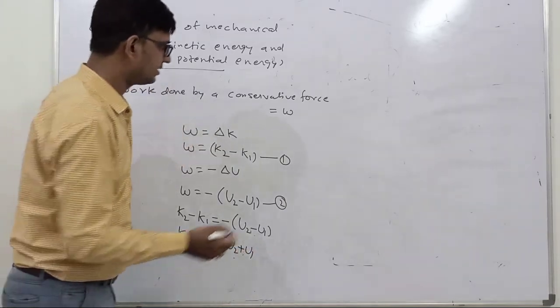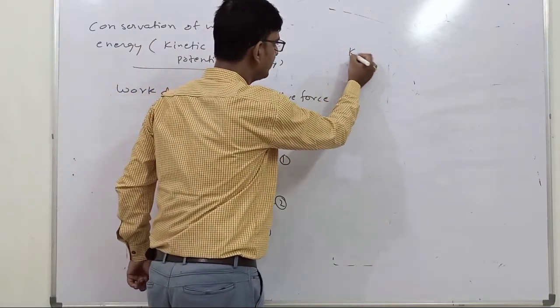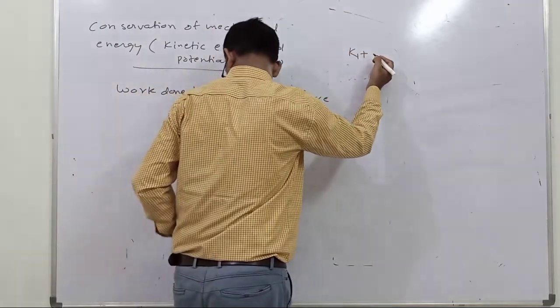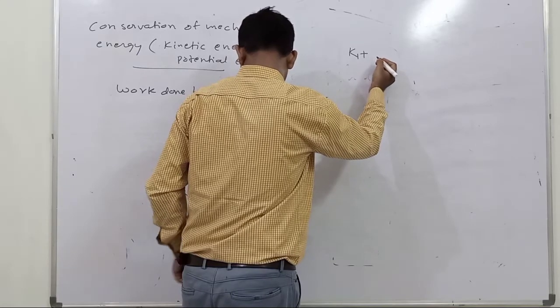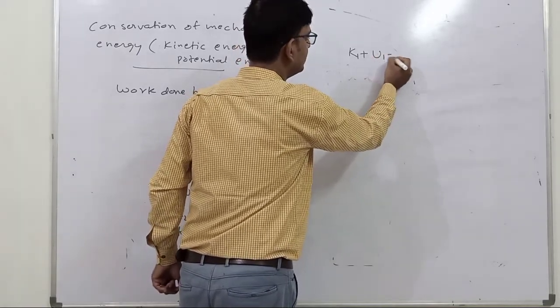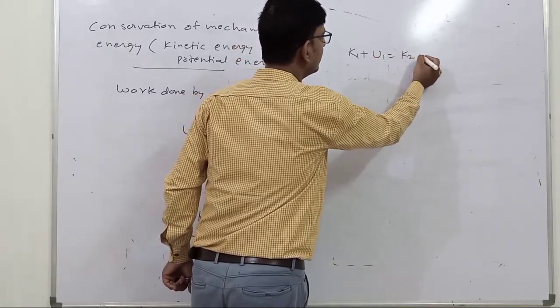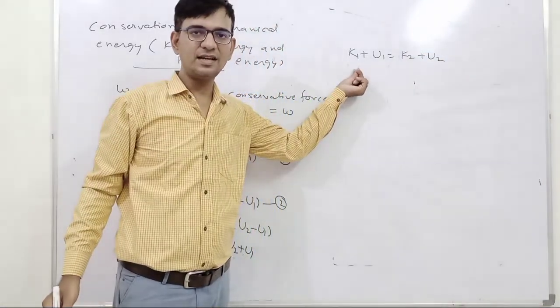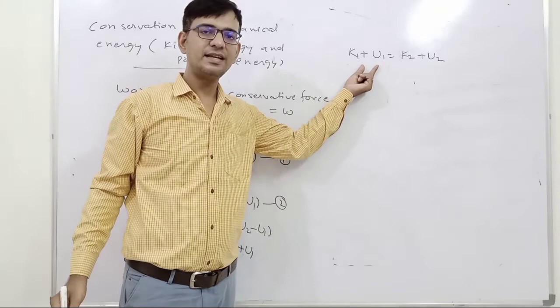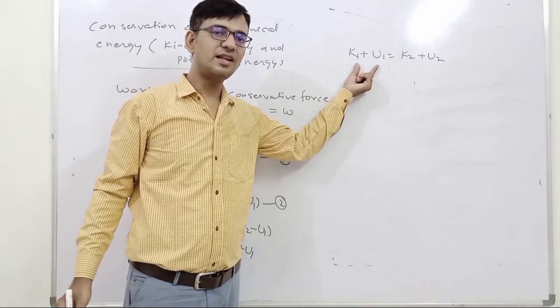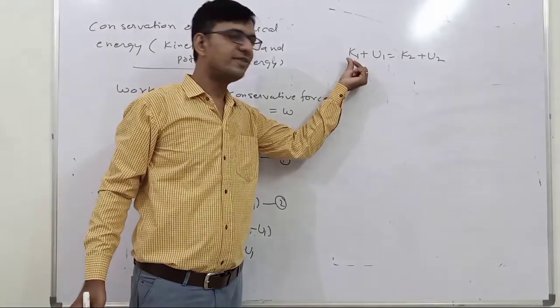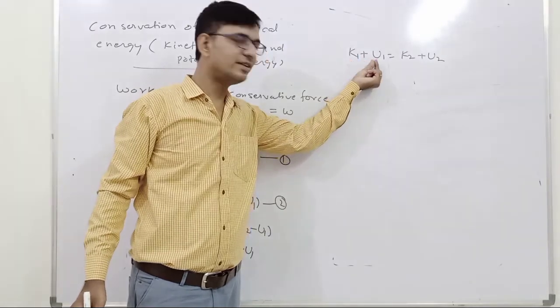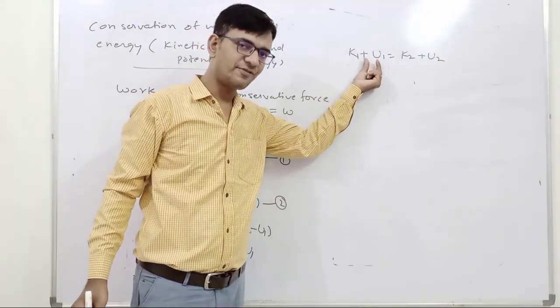Okay, and K1 plus U1 is equal to K2 plus U2. So K1 is the initial kinetic energy, U1 is the initial potential energy, or we can say K1 is the kinetic energy at any point and U1 is the potential energy at that point.